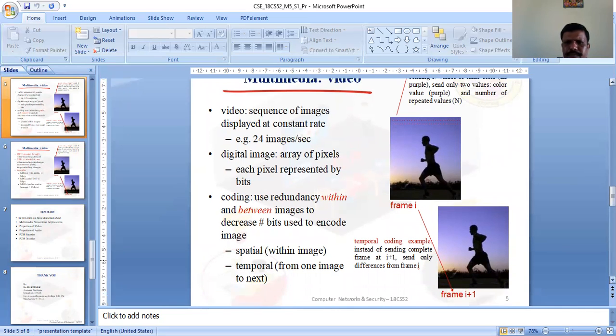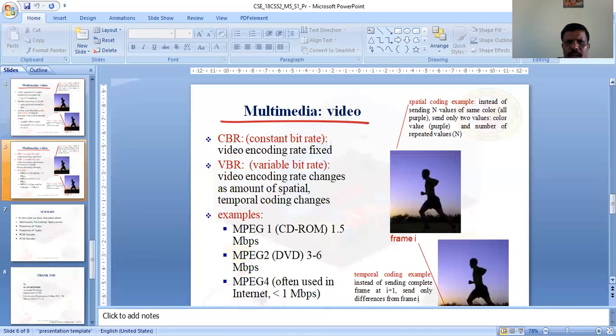So multimedia video can be sent at a constant bit rate or a variable bit rate. When we are encoding videos at a fixed rate, it is a constant bit rate. Normally the encoding rate should be considered at the sender side and also at the receiver side.